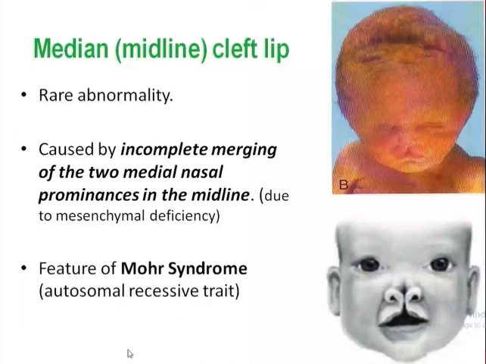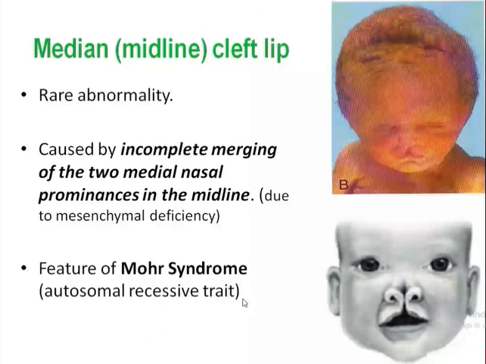Now, there might be a question like, what is the reason for this cleft deformity? What are the causes? Actually, it is still unclear. Most cleft lip and palate results from multiple factors. It is not like there is a single factor or a single reason. It results from multiple factors, which may be genetic as well as non-genetic. Not all cleft lips result from genetic reasons.